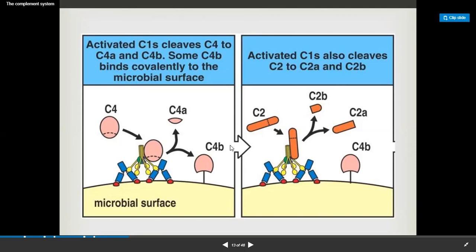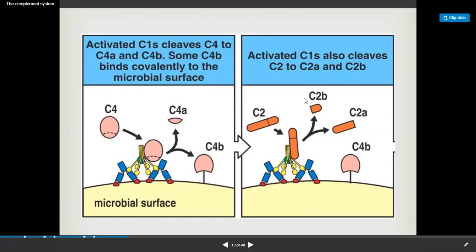Now this C4B will recruit C2. After C2 is recruited by C4B, C2 will also be converted into two parts, C2A and C2B.